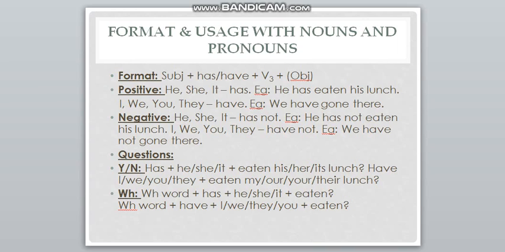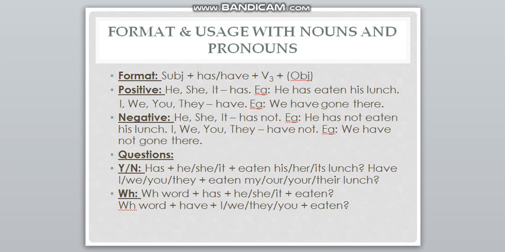The positive is he, she, it. The be verb to be used with he, she, it in present perfect tense is has. Example, he has eaten his lunch. She has eaten her lunch. It has eaten its lunch. If it is I, we, you or they, we write have. We have gone there. I have gone there. You have gone there. They have gone there.